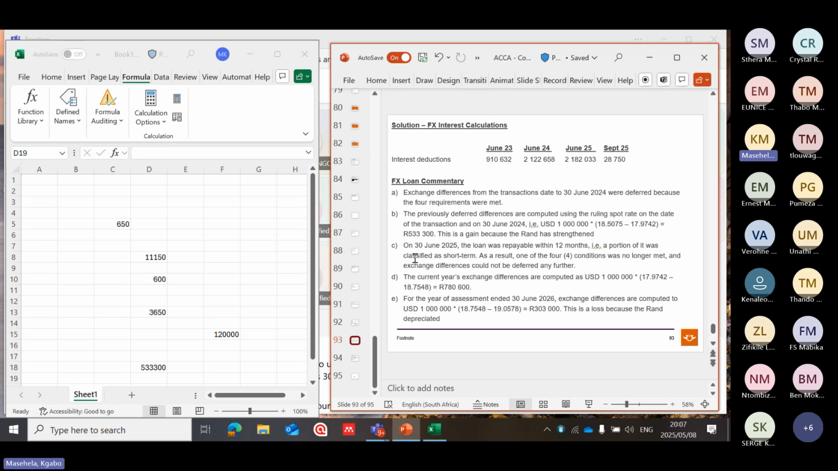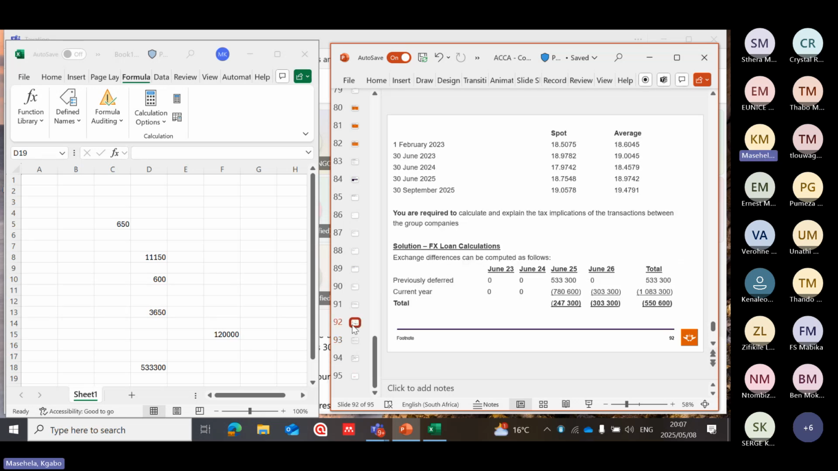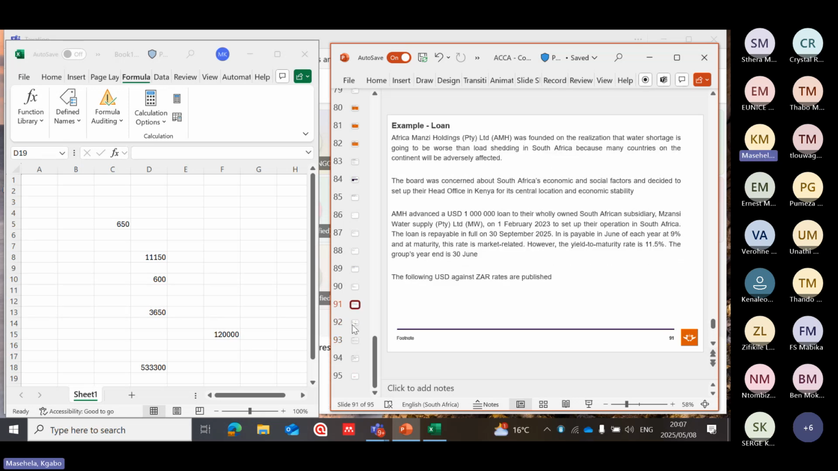Then they talk about interest deductions. Let's see, they spoke about interest deductions up there. They say the loan is repayable in full on the 30th of September and is payable in June of each year at 9%, and at maturity, this rate is market rate. However, the yield to maturity rate is 11.5%. The group's financial year end is 30 June.